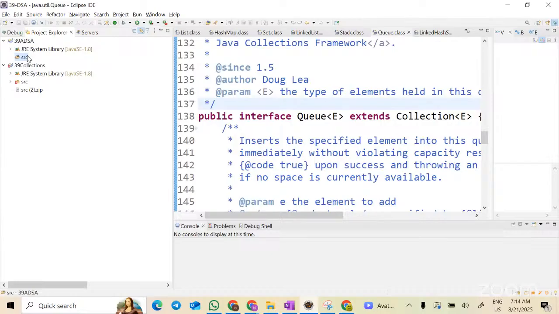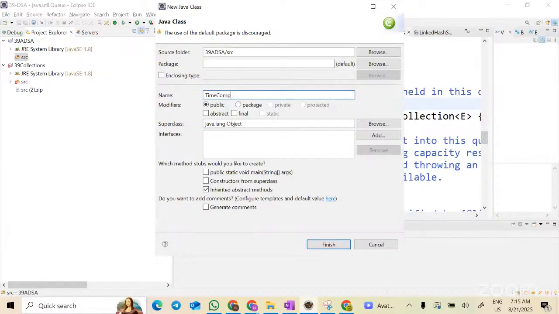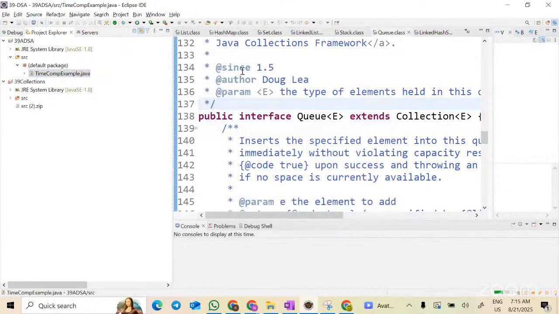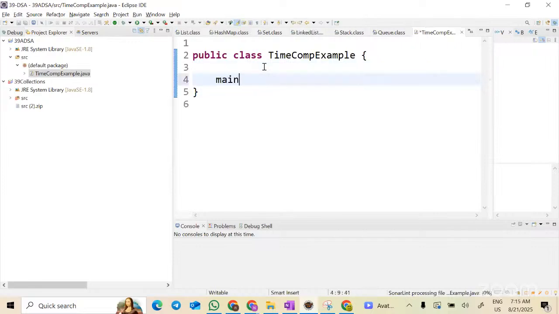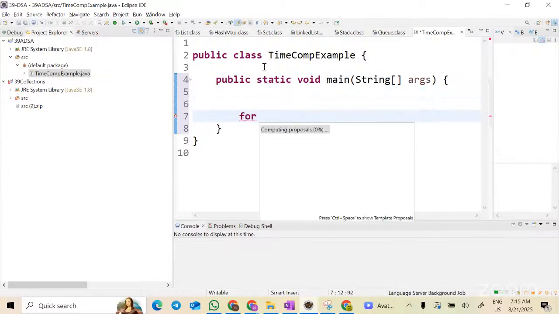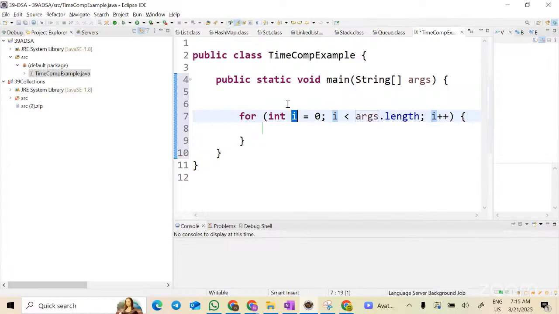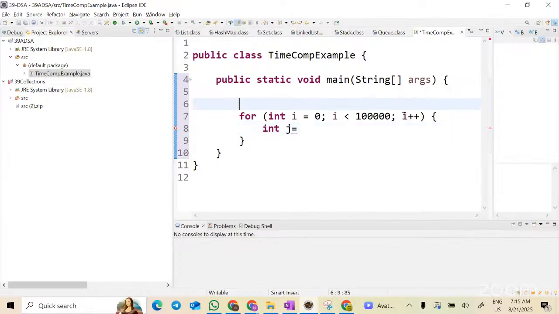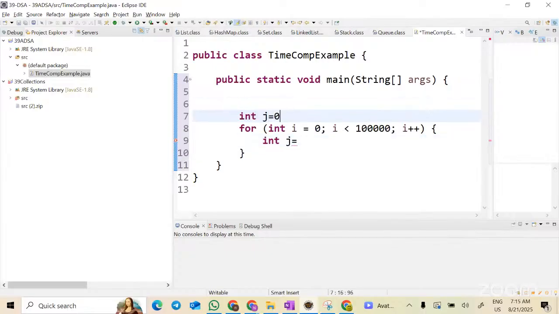So I just created a simple Java project while you are speaking. I'm just creating a time complexity example. Okay. Now let's take a simple for loop. I equal to 0, I less than 1 lakh, I plus plus. Let's create one int j equal to 0, and j equal to j plus I. What will it do?